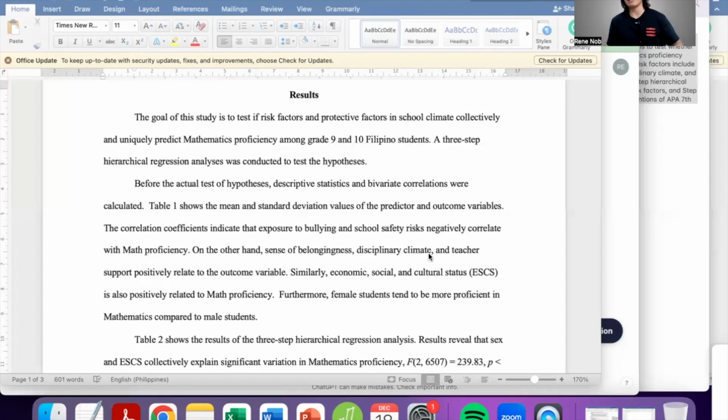Not necessarily for us to copy what ChatGPT provided us, but simply for ChatGPT to give us some sort of inspiration or a basis for reports that we ourselves will write. Again, I'm not encouraging you to copy and paste AI-generated material onto your own reports, but what I'm saying is that we might be able to use these resources to teach us how to write results. So let's try to do that.